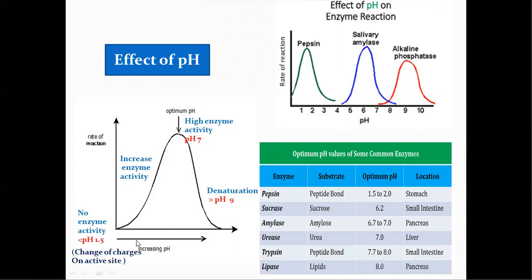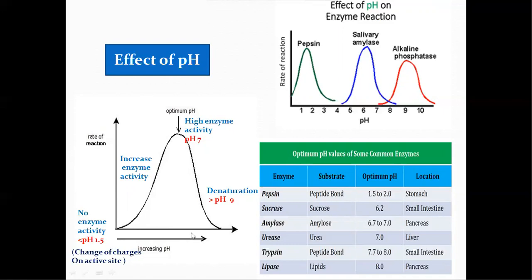Because due to high acidity, H plus ions will be present at the active site of the enzyme. That means the active site will be saturated with H plus ions. Due to that, repulsive forces develop between the substrate and the enzyme active site, so the enzymatic activity is reduced.